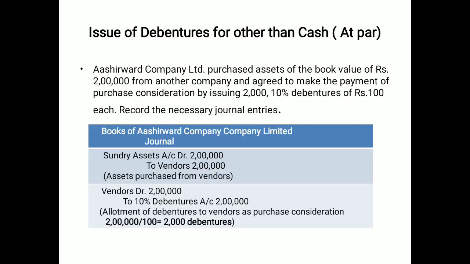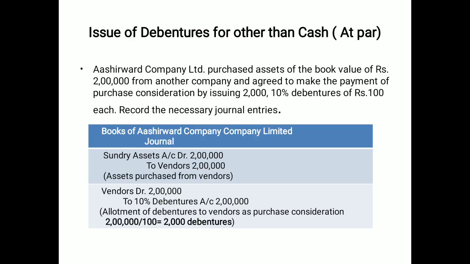Now the first question is at par. A company purchases assets of book value 2 lakh from another company, with payment of the purchase consideration by issuing 2000 10% debentures at the face value of 100 each. First, the entry for the assets purchased on credit will be passed: sundry assets account debit to the vendor account. If the name of the vendor is given, list the name of the vendor. Now the vendor account is to be closed; the vendor account is debited by the issue of 10% debentures.